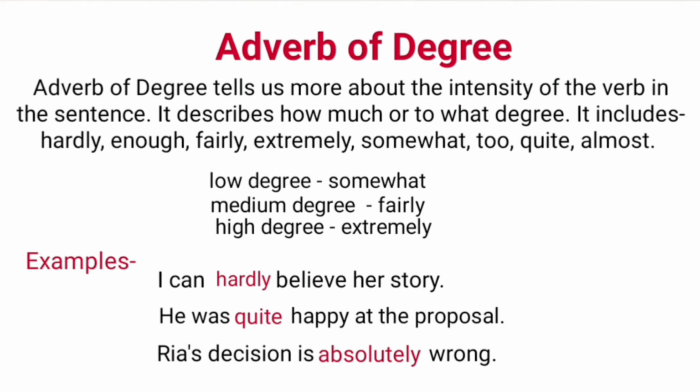Look at the examples. I can hardly believe her story. He was quite happy at the proposal. Ria's decision is absolutely wrong. In these sentences, hardly, quite, and absolutely are adverbs of degree as they tell us about the intensity of the verbs believe, happy, and wrong decision.